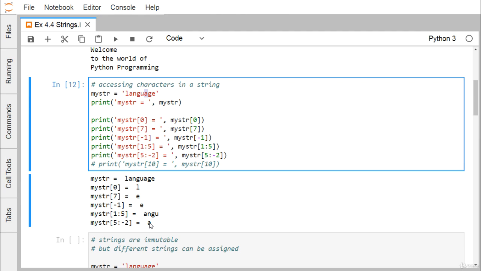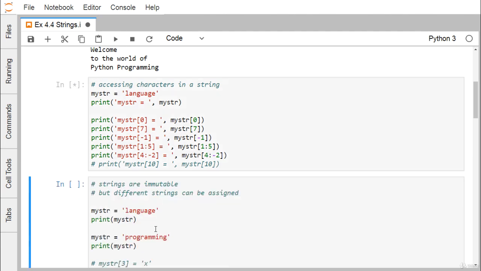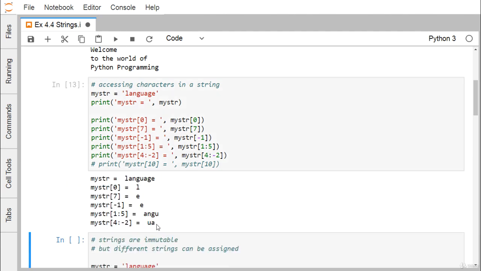So A has got printed. That means 5 colon -2 means from the 5th character up to the -3 character. So -3 means this is my -1, this is -2, and this is -3. That's why A has got printed. But if I make this one 4, then obviously we get the output UA in that case.